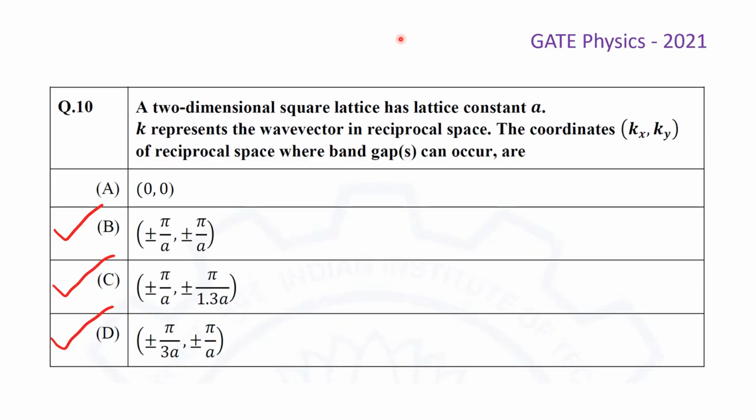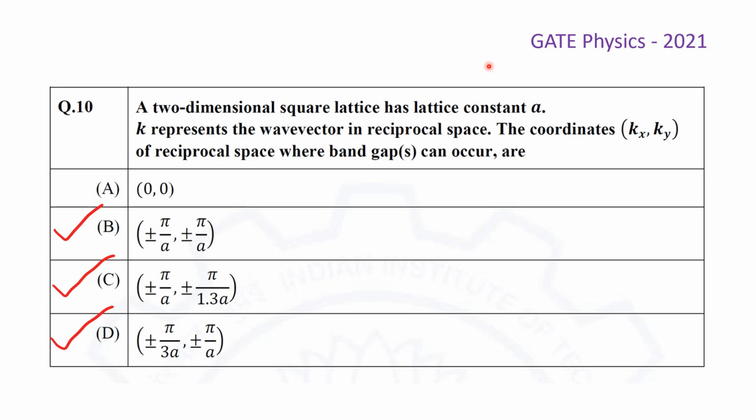We have already discussed in the earlier slides about the Brillouin zone, then how to construct the Brillouin zone for a two-dimensional square lattice that has lattice constant a. Then we discussed how the energy gap or band gap can arise at the zone boundary, that is at the boundary of the first Brillouin zone, second Brillouin zone, or so on.